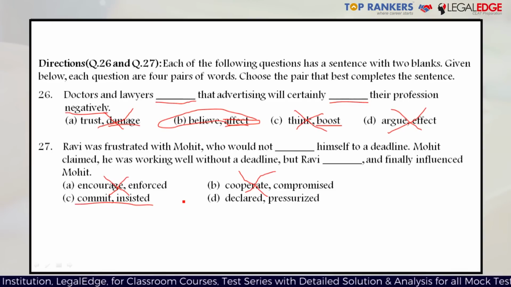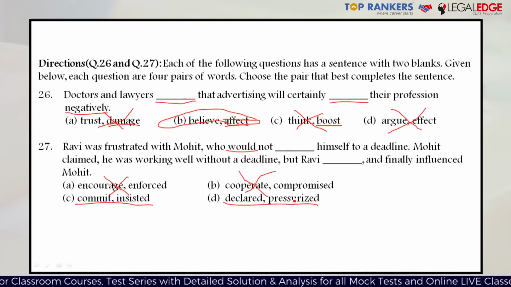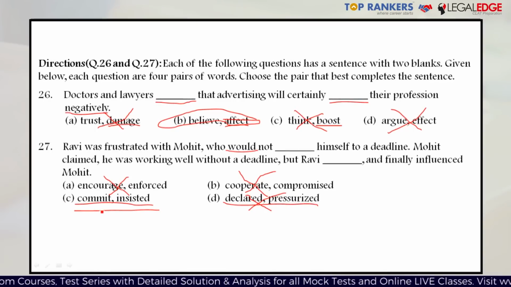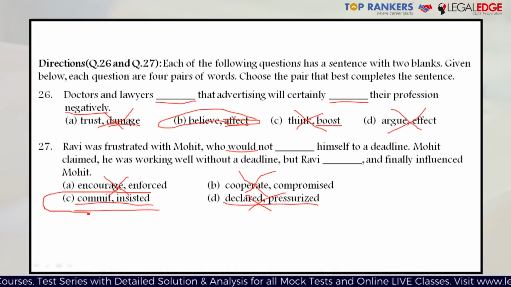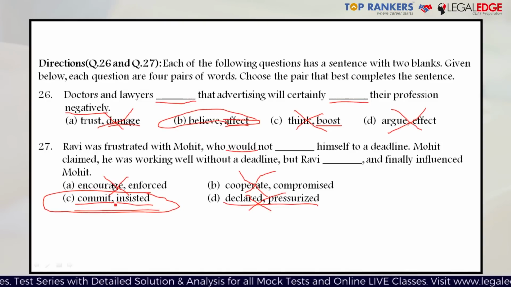Ravi was frustrated with Mohit, who would not declared himself to a deadline. We have already used would, which is a past form of will, and therefore another past form verb is not required here, and therefore option D is also eliminated. We are left with option C, which is the right answer. Let's see if, for the sake of argument, the second word also fits into the blank. Mohit claimed he was working well without a deadline, but Ravi insisted and finally influenced Mohit. All right, this certainly fits, so C is definitely the answer.